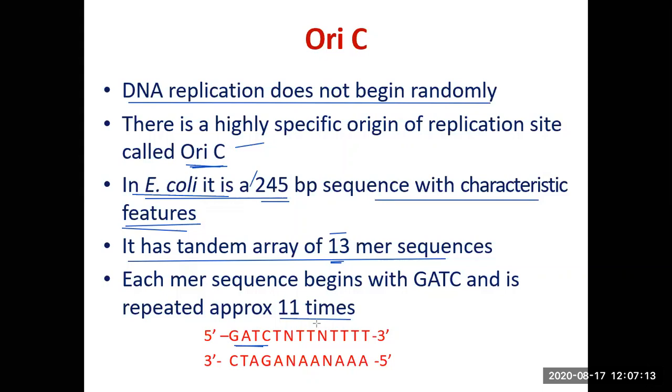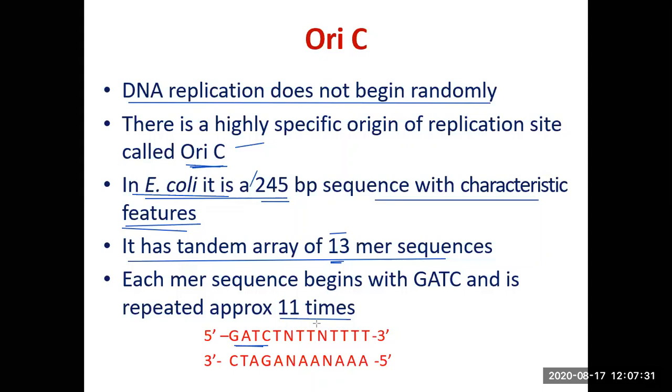What is meant by melting? The two strands will be separated. For replication to begin, it is important that the two strands of the DNA separate from each other. And you need a soft sequence, a soft region where this melting can be initiated.